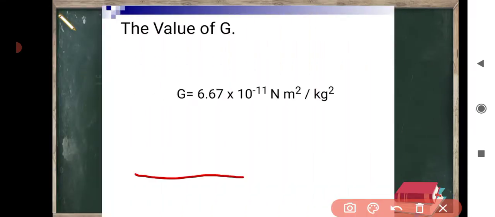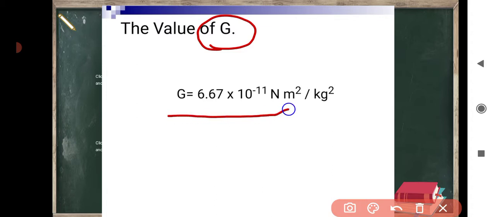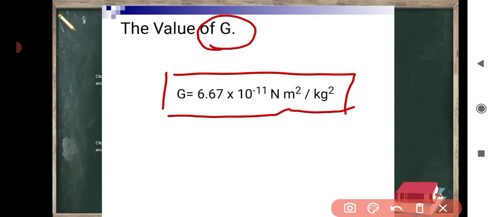The value of the universal gravitational constant G is equal to 6.67 × 10 raised to minus 11 newton meter square per kg square.